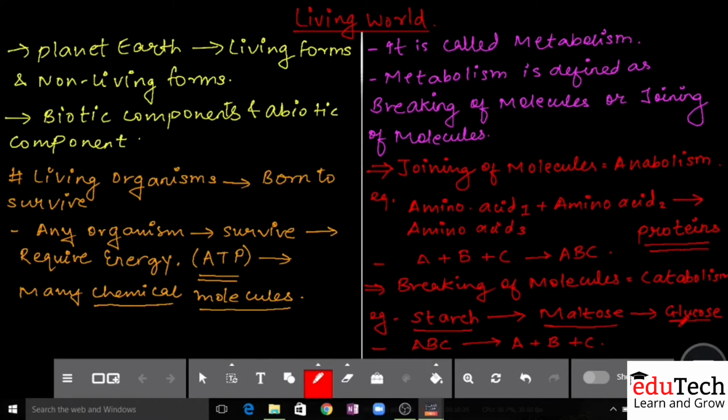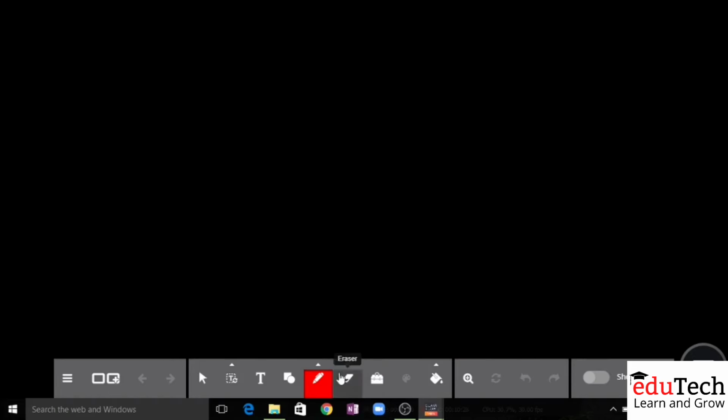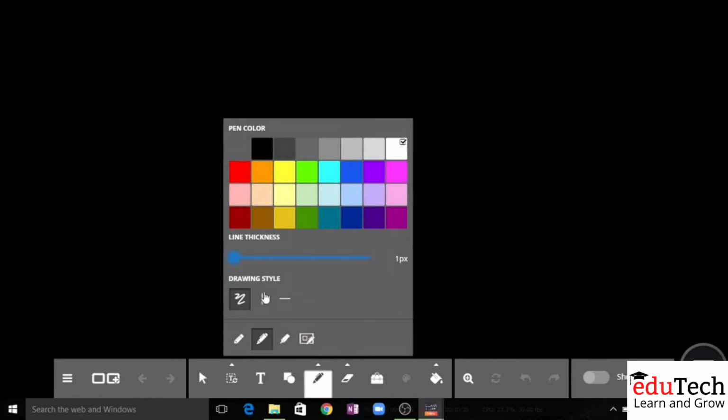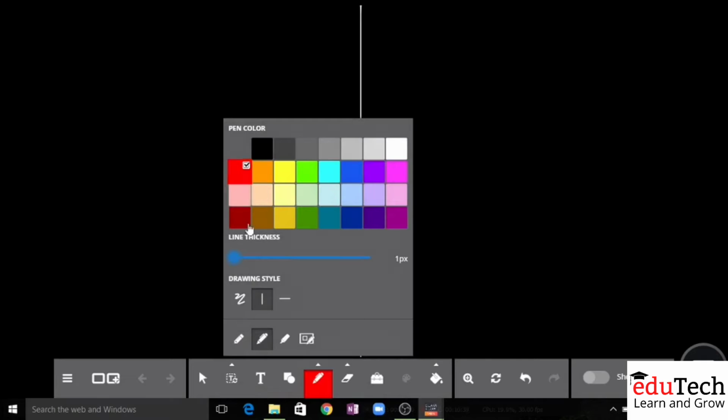For energy, we discussed what we require: a chemical molecule. That chemical molecule is the one which is going to help us in getting the energy.